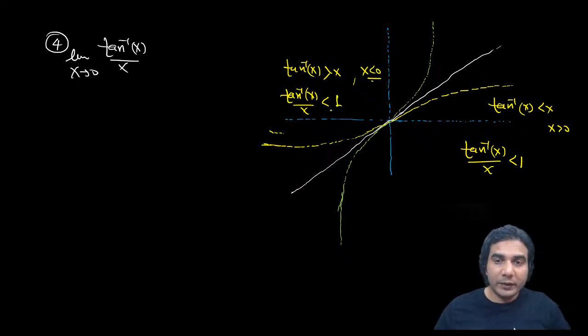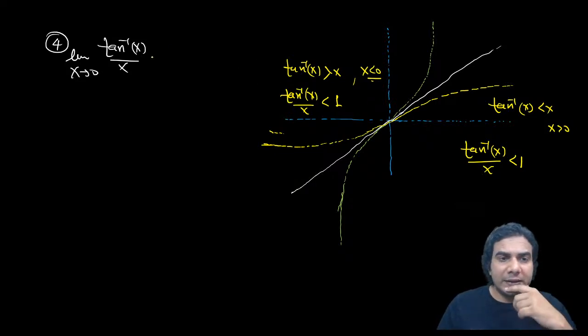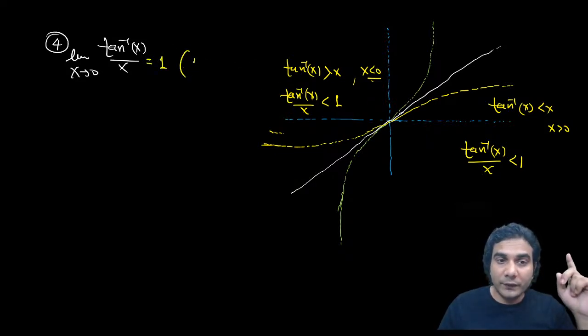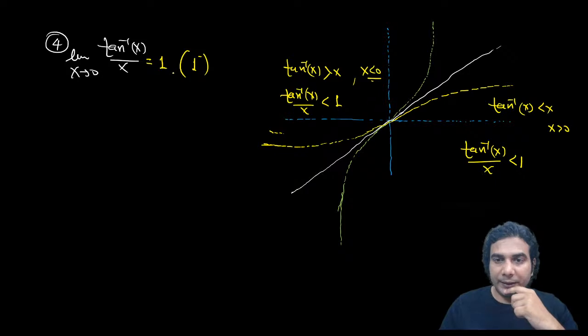So whether x approaches 0 from the right hand side or the left hand side, tan inverse x upon x will always be less than 1. So this limit approaches 1, but from the left side. That means it is slightly smaller than 1. That is the main point.